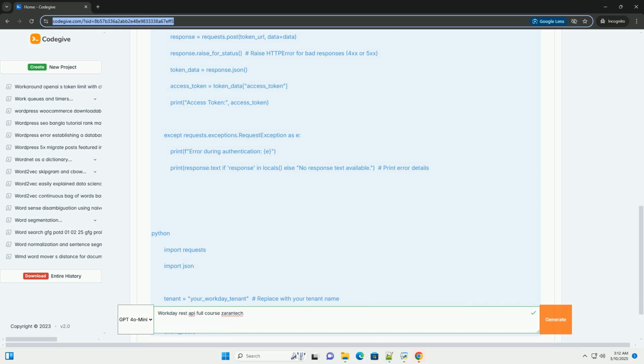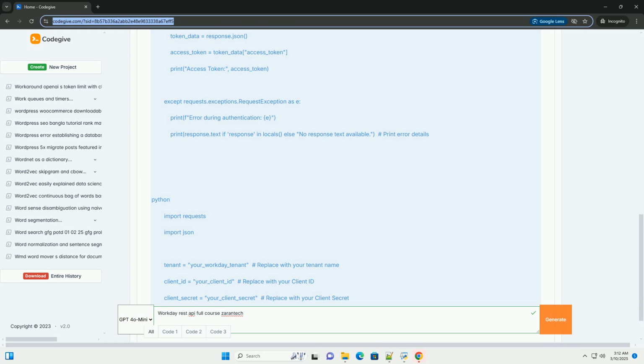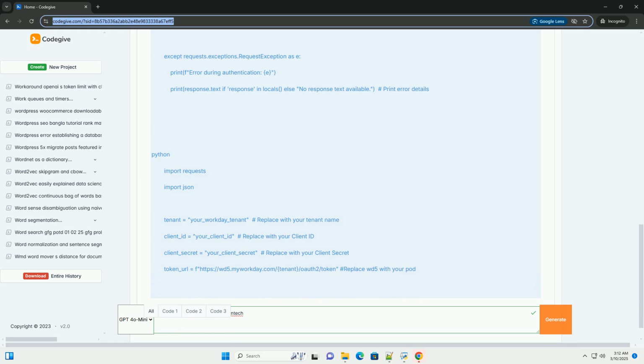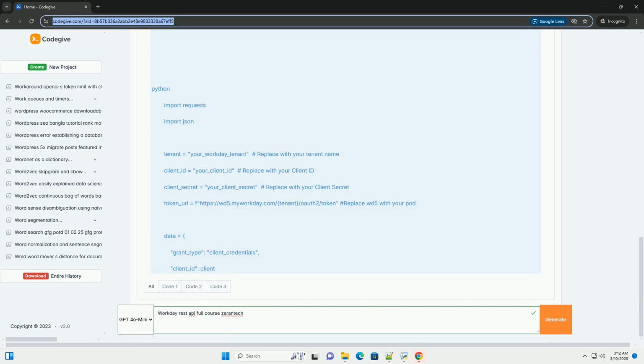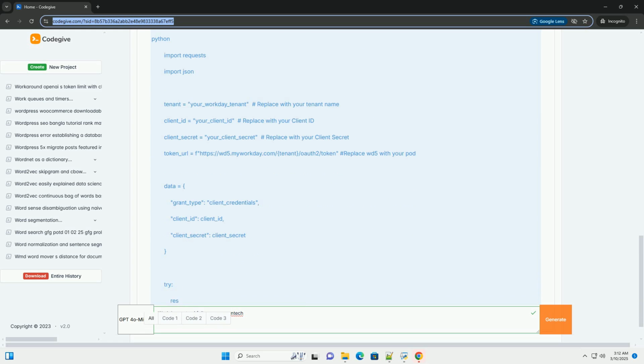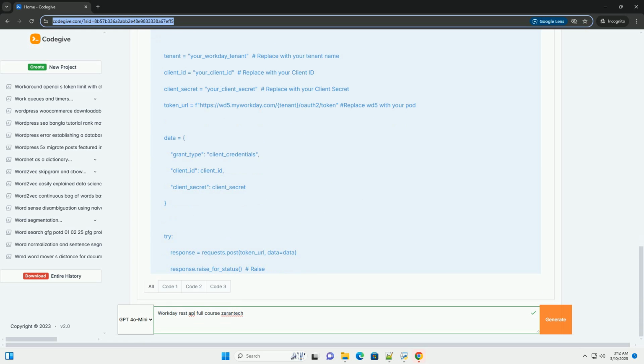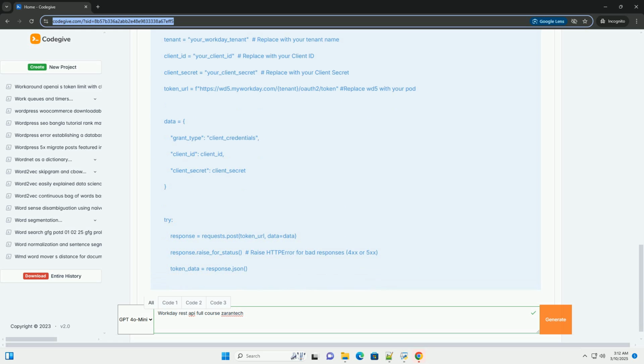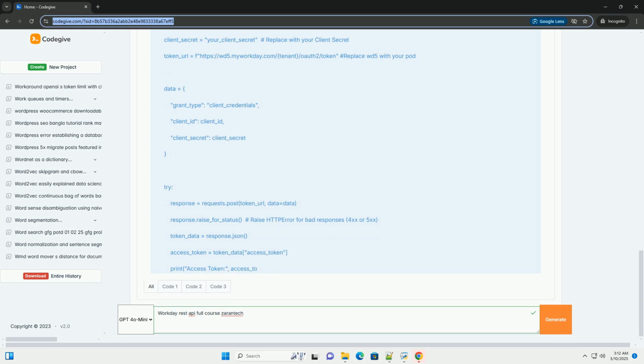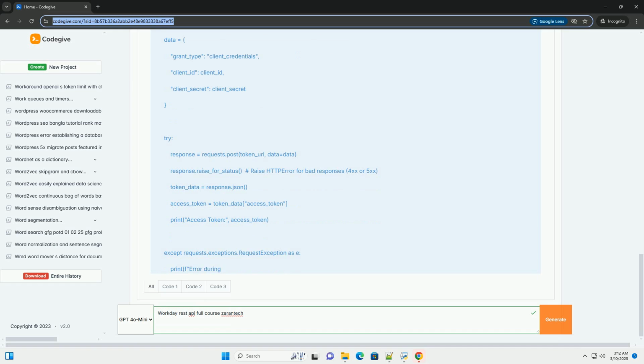a few popular languages. Disclaimer: accessing and using Workday's APIs requires a Workday tenant and appropriate credentials. The availability and specific functionality of APIs depend on your Workday configuration and security permissions. Always adhere to Workday's API guidelines and best practices.